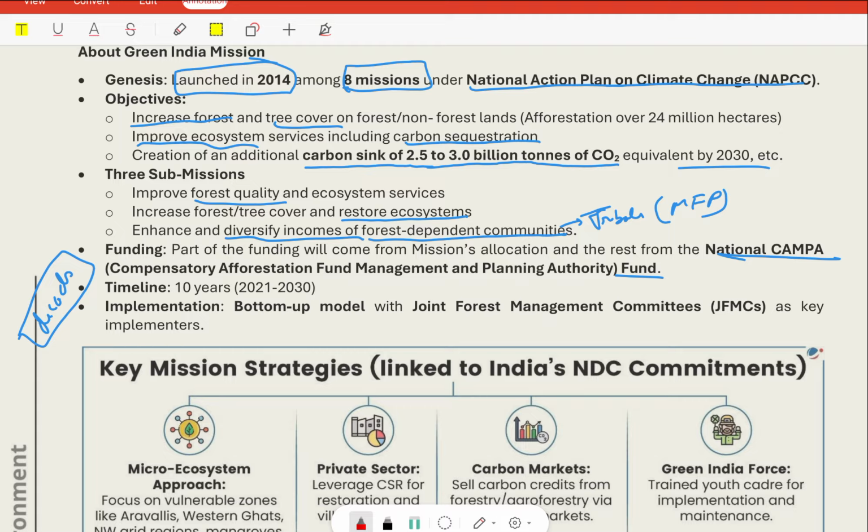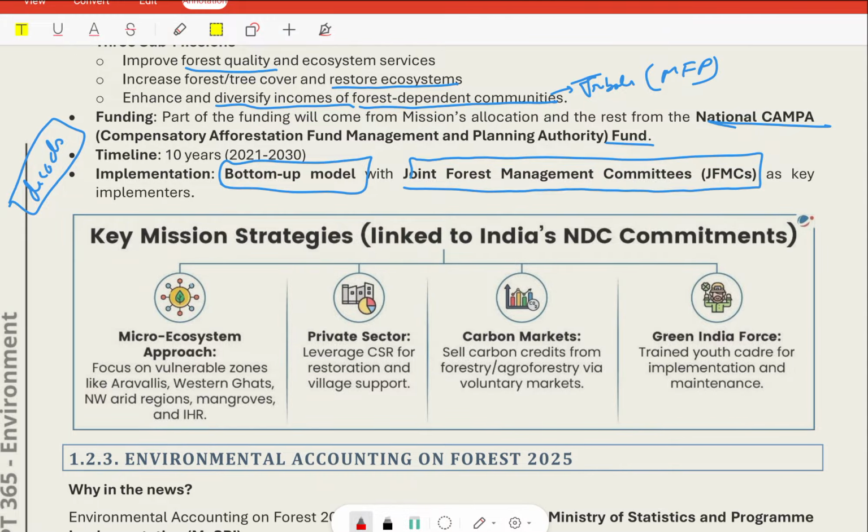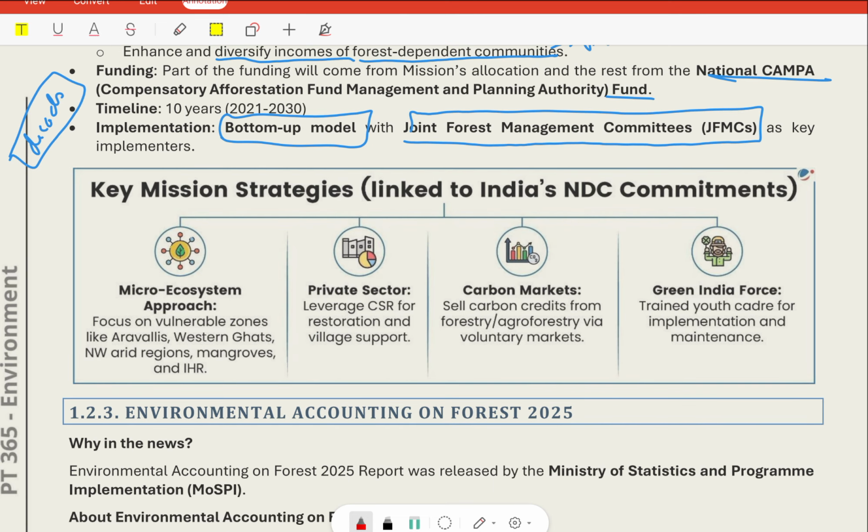Implementation was a bottom-up model, that is, it will be implemented from bottom to top, with the Joint Forest Management Committee, JFMC, as the key implementer. The key strategies are linked to India's Nationally Determined Contributions, which every country has to make in order to support the fight against climate change.